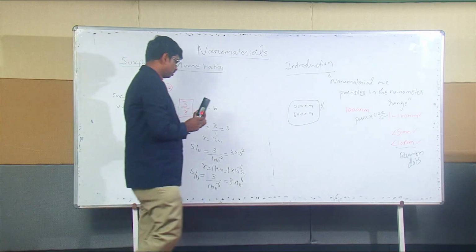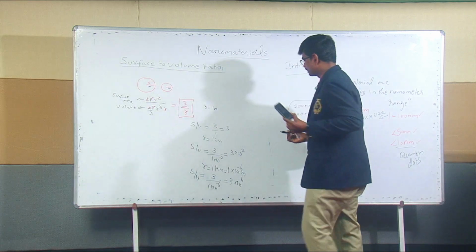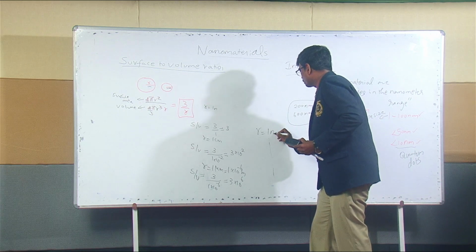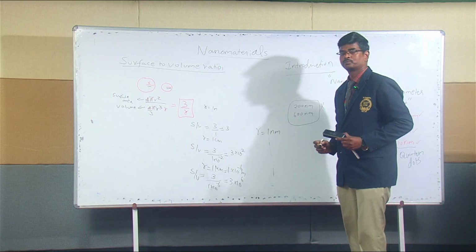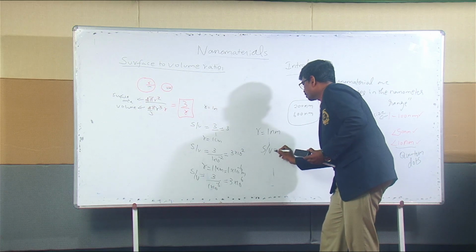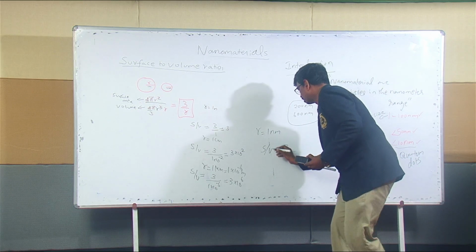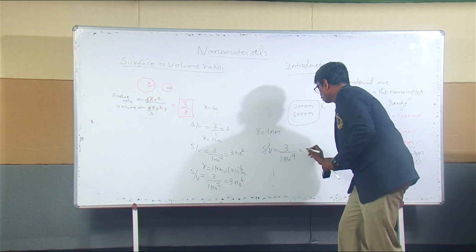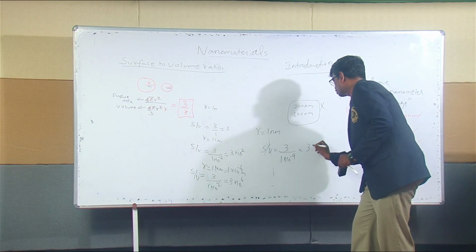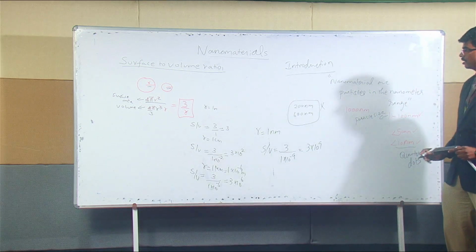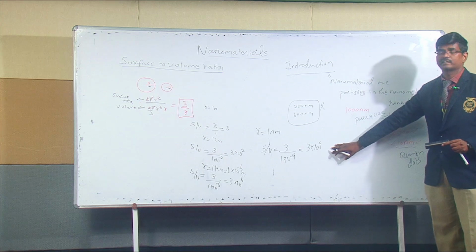And when you go to nano, for example, if I take 1 nanometer, the surface to volume ratio is equal to 3 by 1 into 10 power minus 9, which is equal to 3 into 10 power 9. See here how greatly it increased.